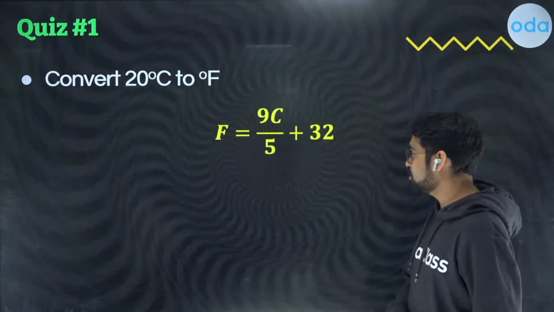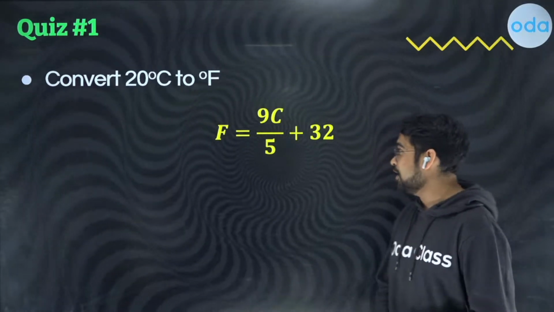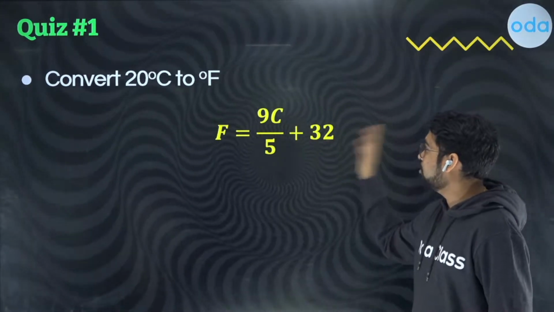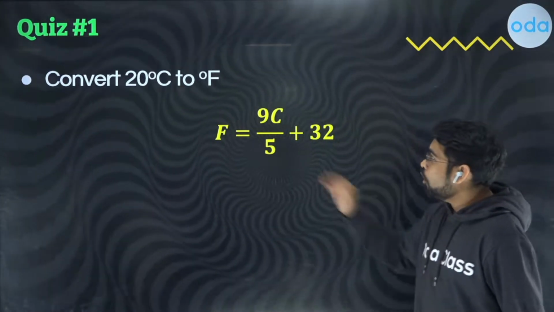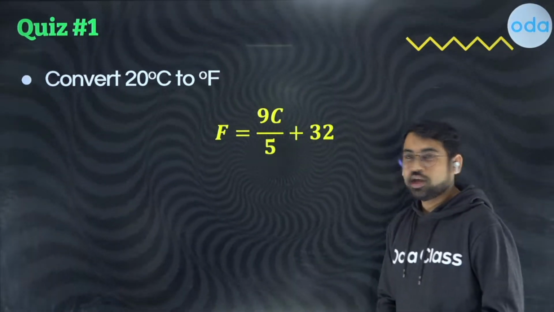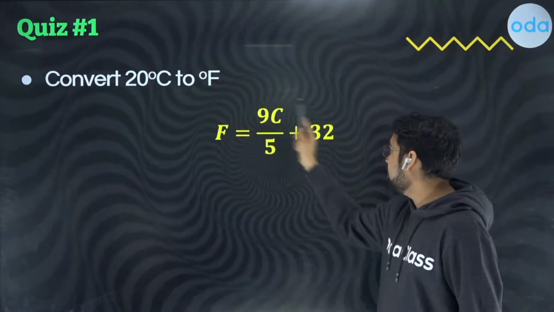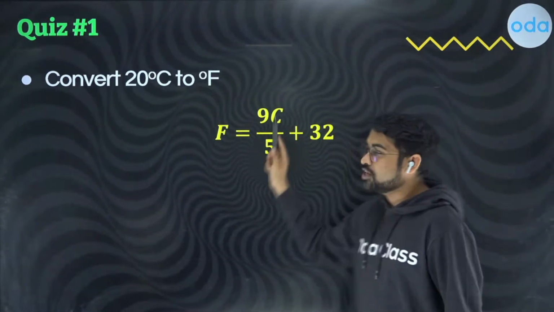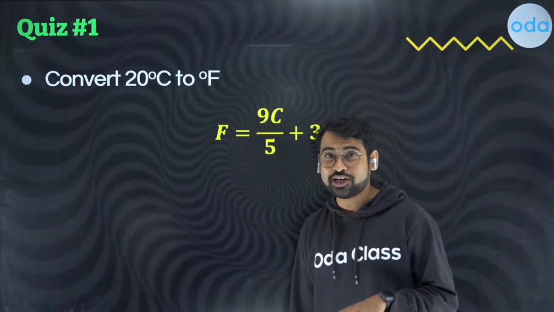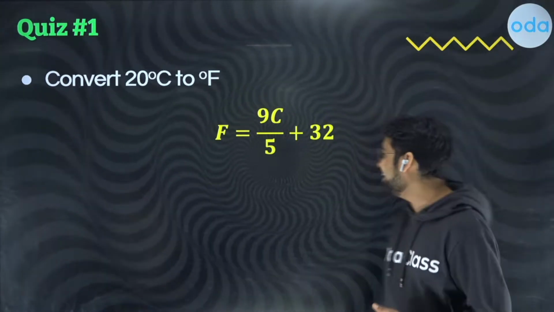So let us see the formula first. Now I have still not given you the solution, so you can still have that time and try to solve it out. F equals 9 by 5C plus 32. All you need to do is you need to put this degree Celsius over here. If you put this 20 degrees Celsius right over here, I think there is a simple term that you can solve and you can get that degree Fahrenheit. I hope those who wanted to do that have done it and have probably written it down in the chat box what temperature it is.